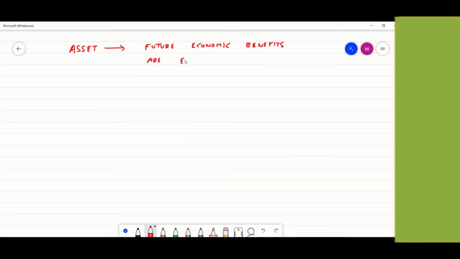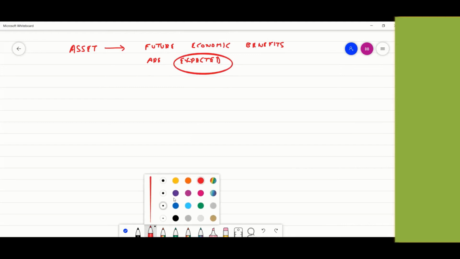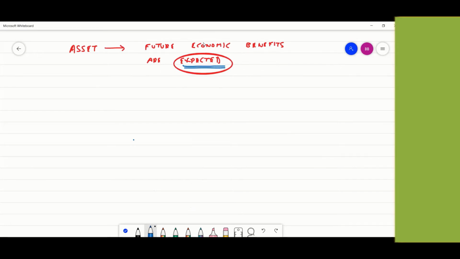Now there are a lot of things at the discretion of the management here. The biggest one is this word, expected. The management can see it as expected or not expected, depending upon how they want to twist it. This is left to the discretion of the management. Later on, the auditors will come and check, but generally speaking, it is left to them.